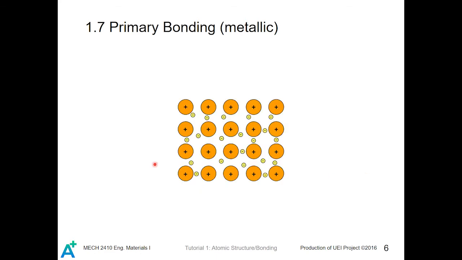In such primary bonding, you can see that the metal atoms give up their outermost electrons to form metal ions, and those free electrons form a sea of electrons.